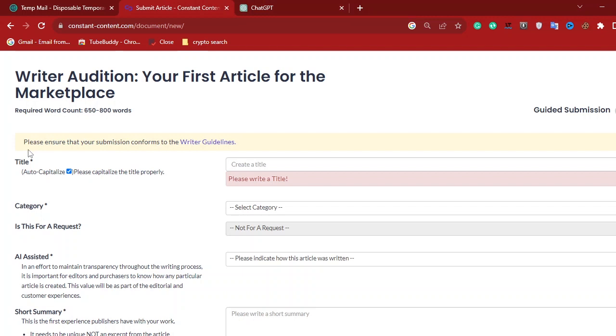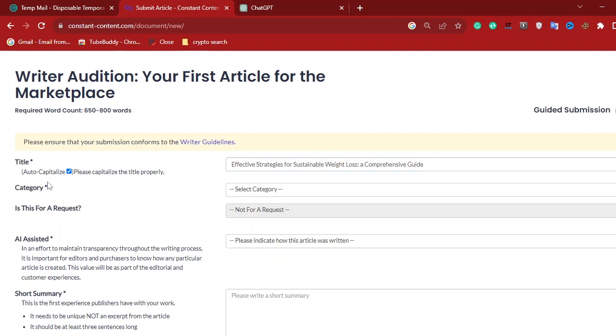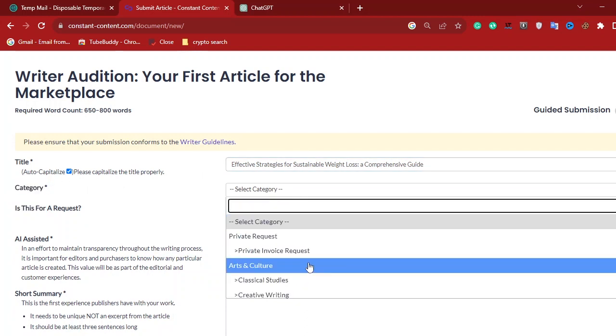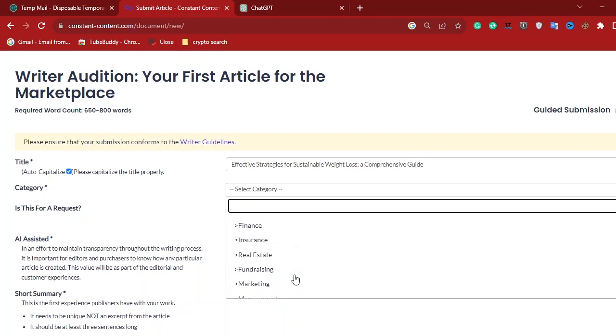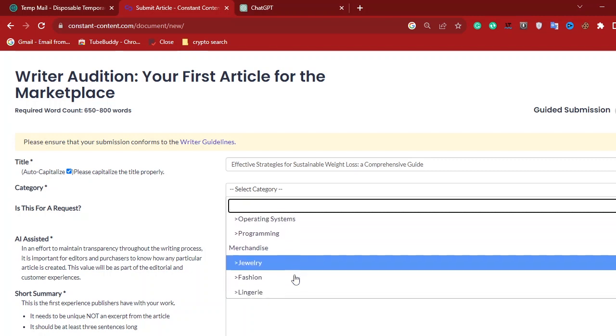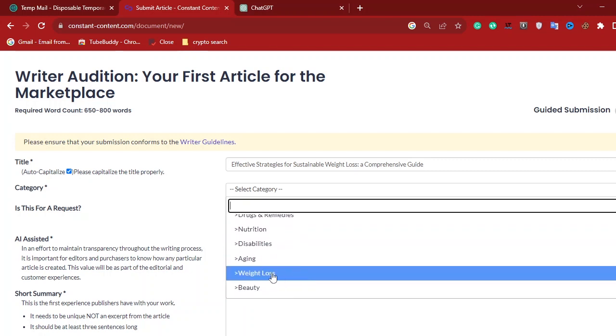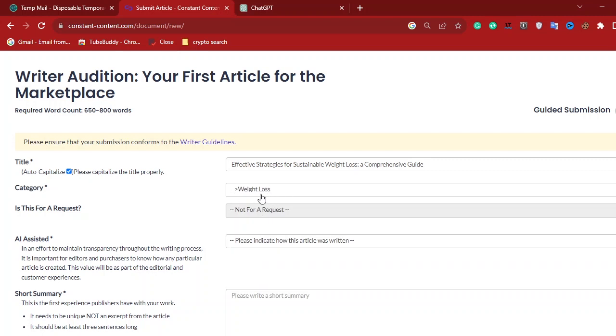So we are going to paste the title in the title place. Then it says choose a category, the category of our writing. We are going to choose weight loss. So let's look for weight loss. Because we are writing under weight loss, yes, this is right here, weight loss. So this is it, we are writing under weight loss.